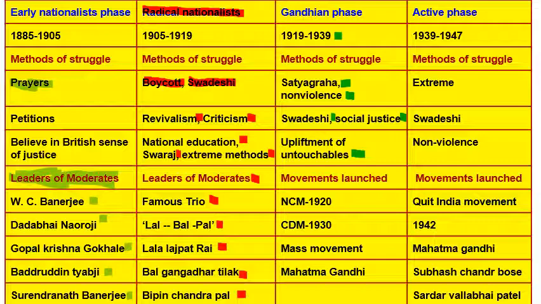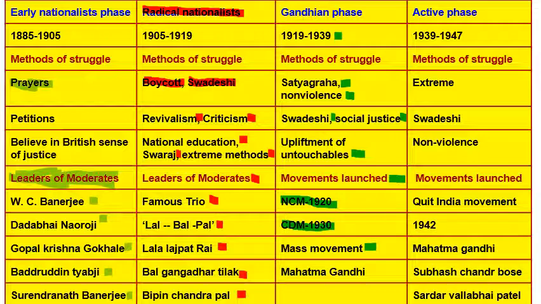Now the movements which he launched: first is NCM. NCM stands for Non-Cooperation Movement, which he launched in 1920. Then is the Civil Disobedience Movement in 1930, which turned from a leaders' movement into a mass movement. So that was his role.